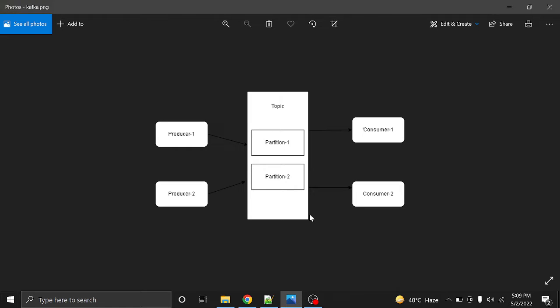And on the consumer side, you can have multiple consumers. So how exactly does this all work? Suppose you have one topic which consists of two partitions, and you have two producers producing data. Suppose we have a configuration on the producer side that producer 1 will always produce data to partition 1, and producer 2 will always produce data to partition 2. The same kind of configuration we can keep on the consumer side as well: consumer 1 will always listen to partition 1 only, and consumer 2 will always listen to partition 2 only.